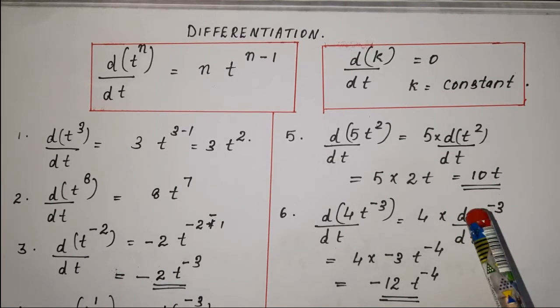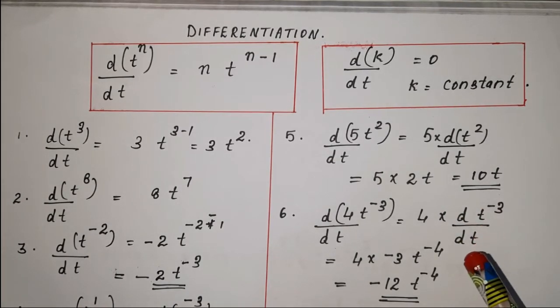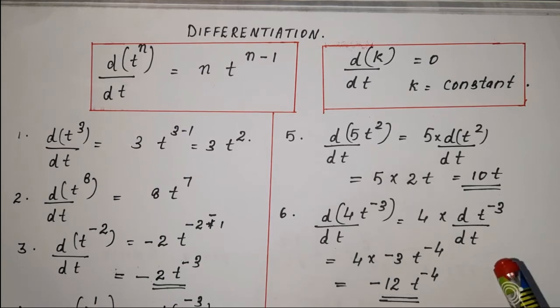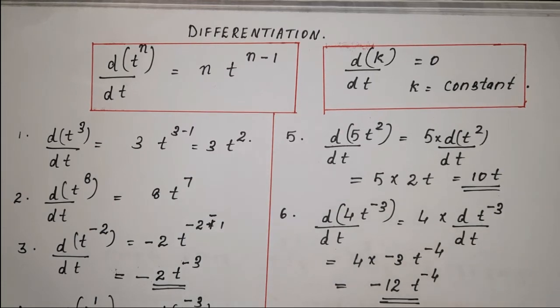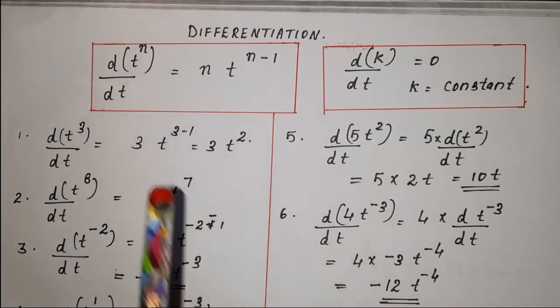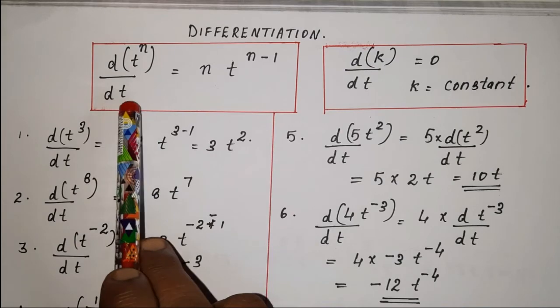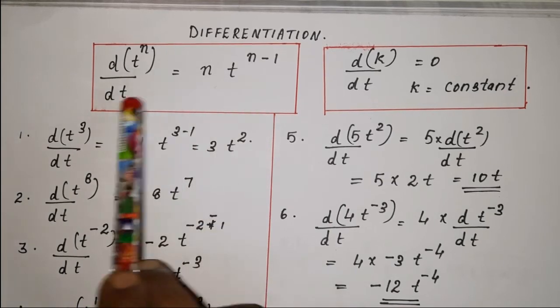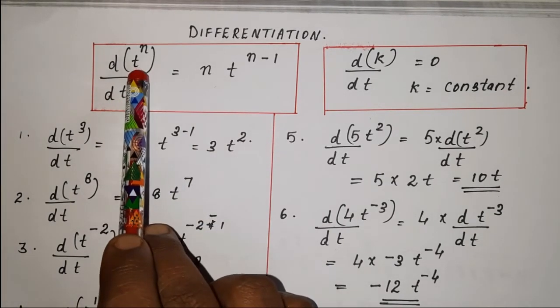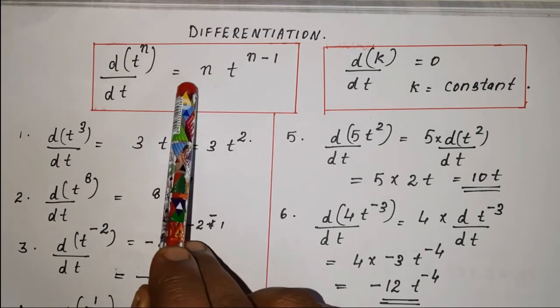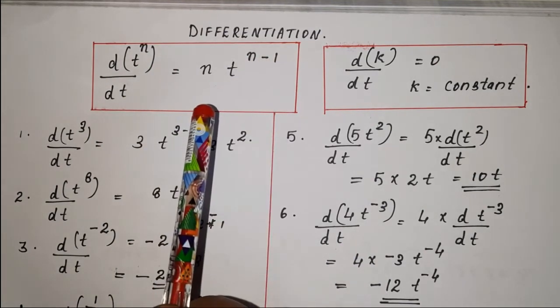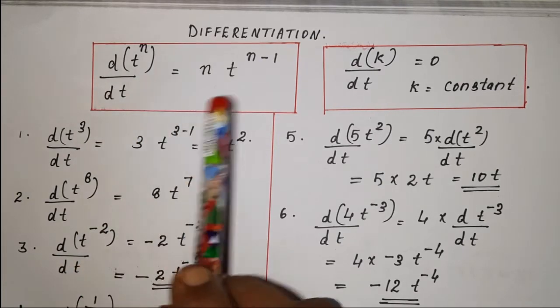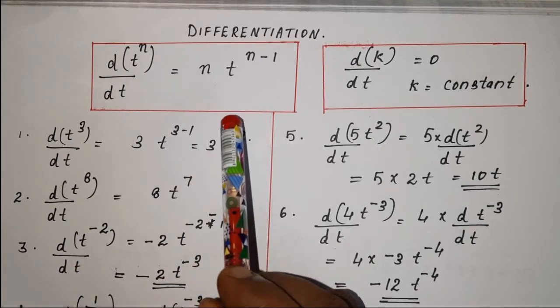Now we will learn how to do differentiation. Only simple steps we will study now. I told you in plus 2 it is 2 or 3 chapters. We will be learning only the little bit which we need in physics. In doing differentiation we have a very important result to learn by heart. What is that? d by dt of t raised to n is equal to n t raised to n minus 1.